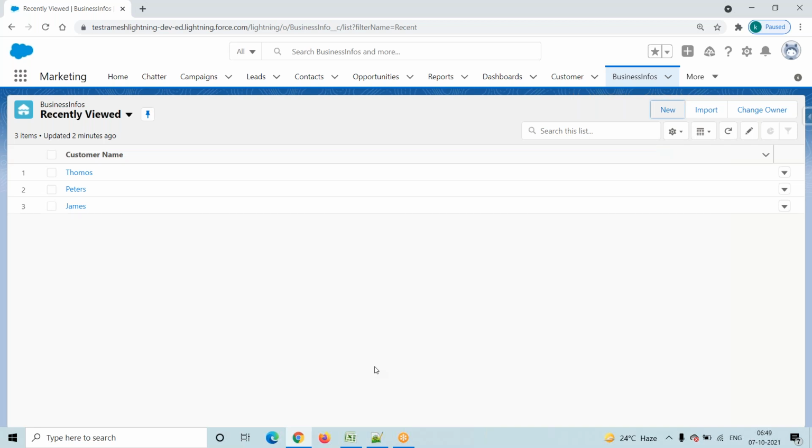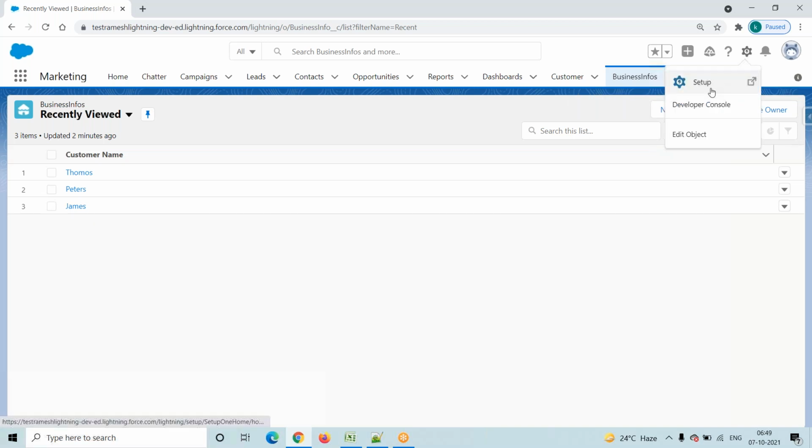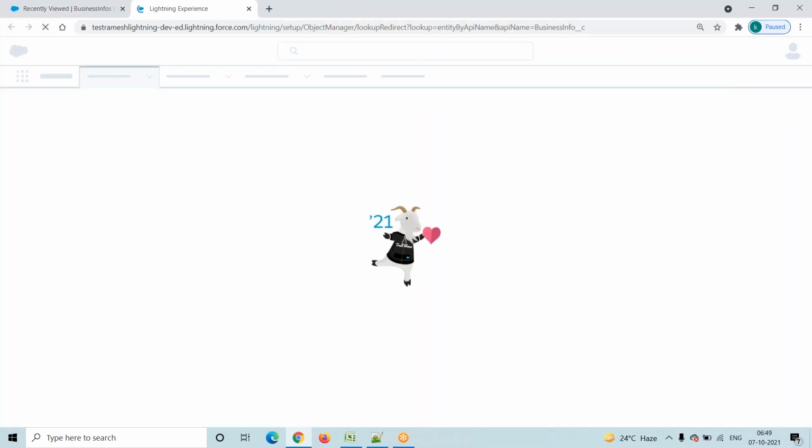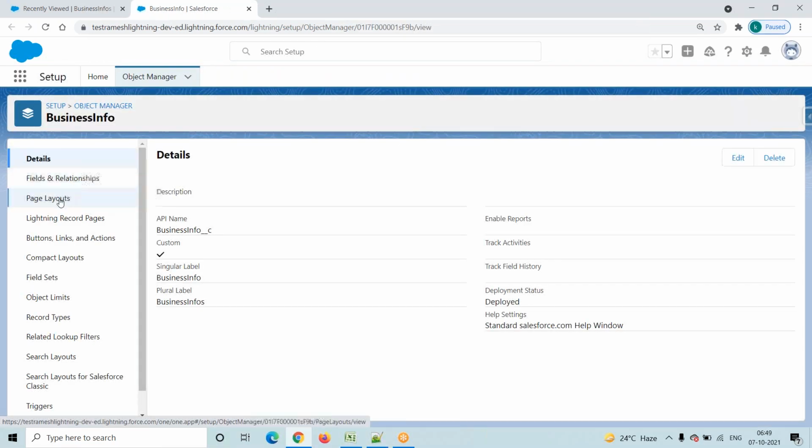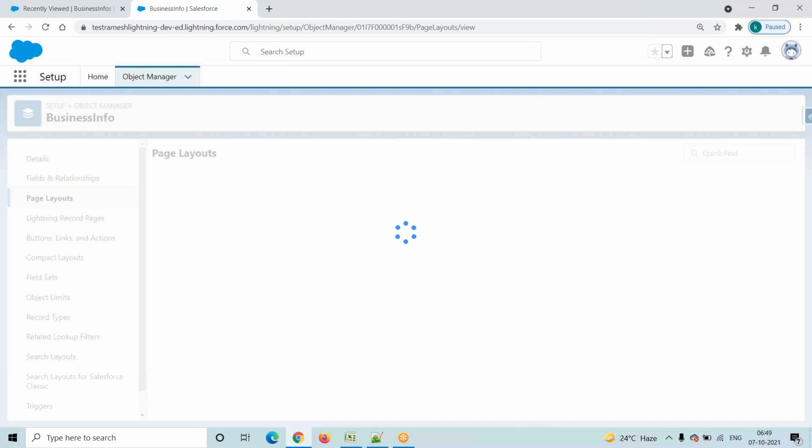Where will we create the page layout? Go to setup only, or directly you can go to object level. Whenever you go to setup, it will go to the object manager. From the object manager, again you have to go to the business info object. Instead of that, you can directly select edit object. It will redirect into the object. Now go to the page layouts, click on the page layout.